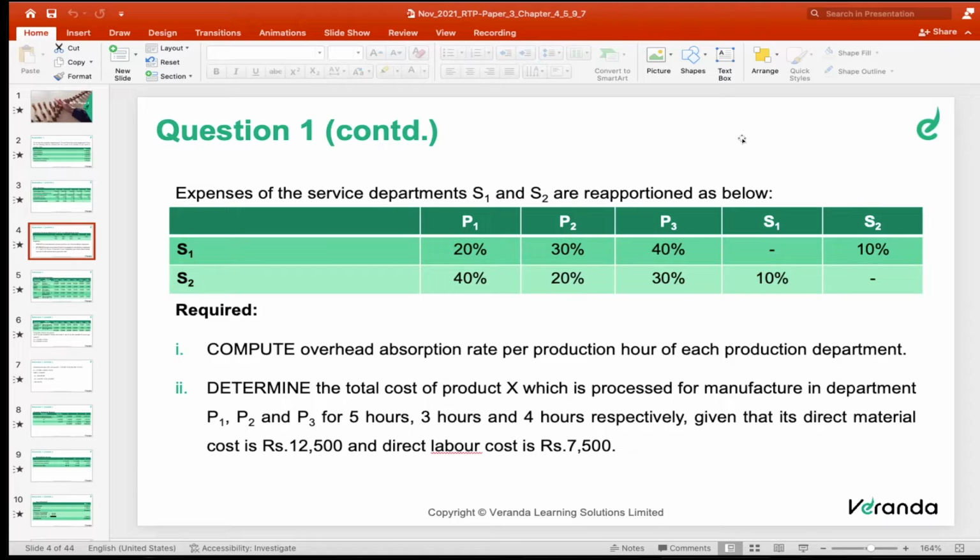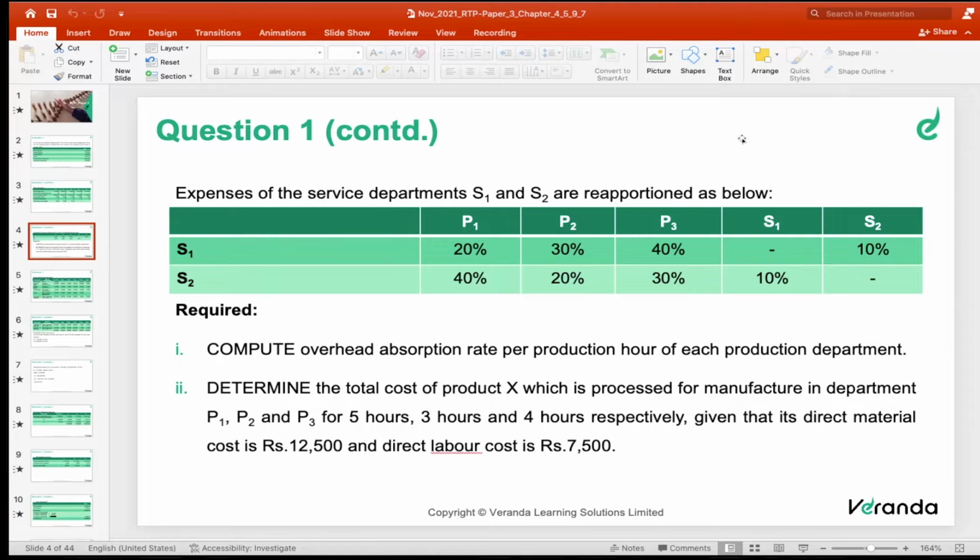Second, classification, allocation, apportionment, reapportionment, and recovery. These are all the steps to solve the problem.